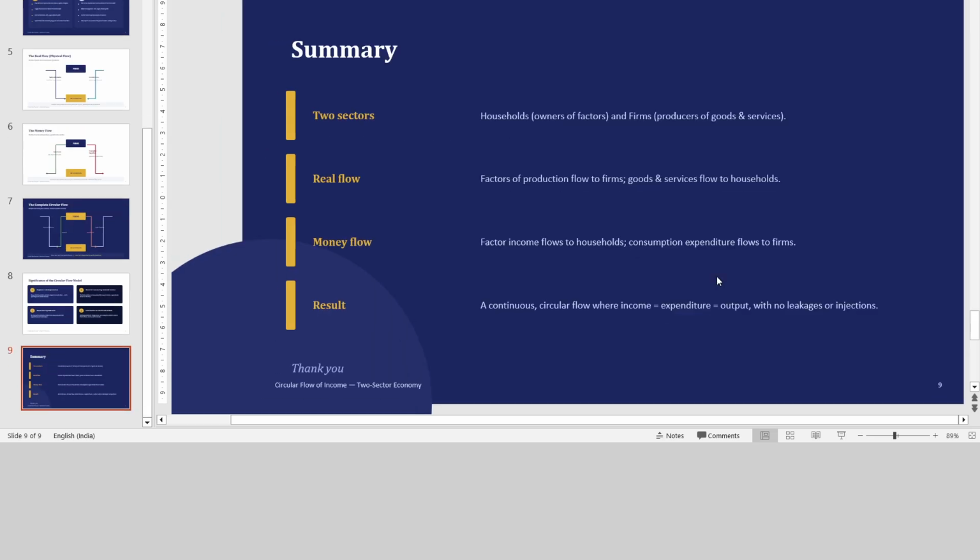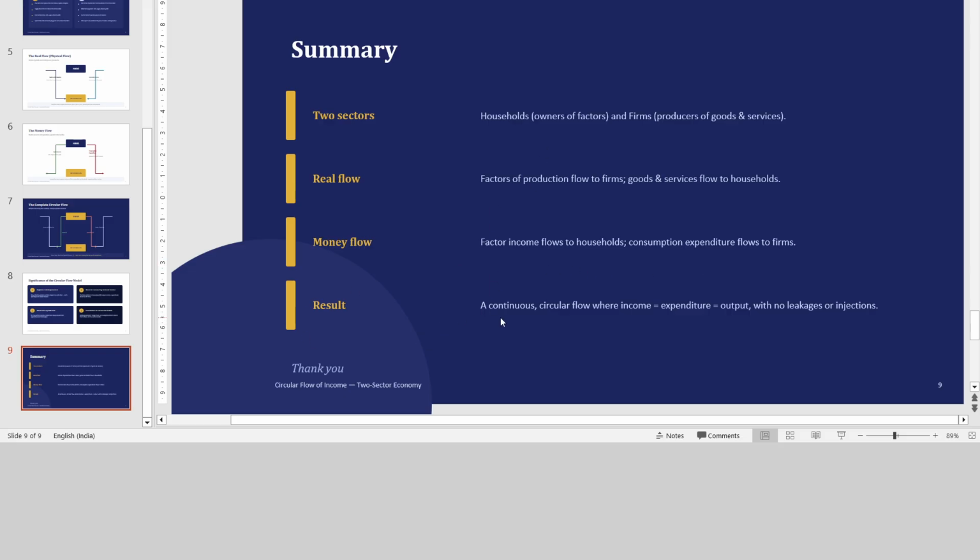Now in summary, there are two sectors in the model economy: household sector and firms. The real flow is factors of production flowing to firms, and goods and services flowing to households. Money flows as factor income to households, and consumption expenditure to firms.